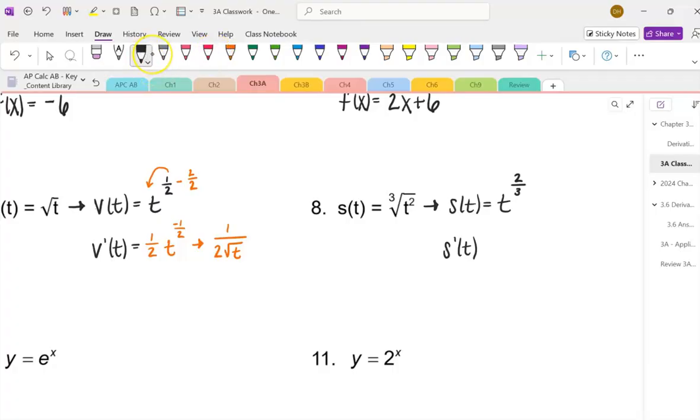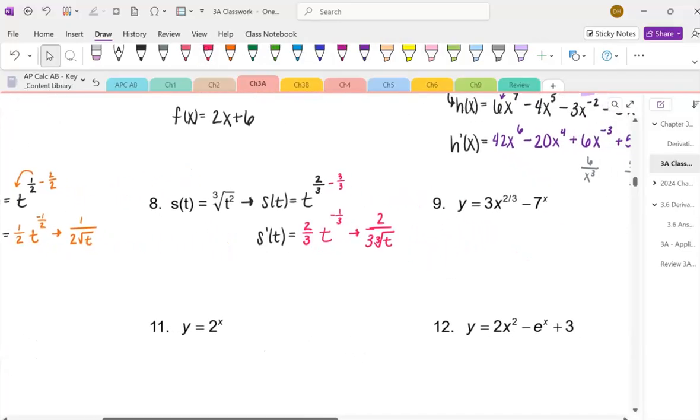We're going to multiply the 2/3 to the front. So you've got 2/3 times 1, which is 2/3. And I'm going to subtract 1. So once again, it makes no sense to put 1 because we have a fraction. So we're going to put -3 over 3 to get t to the power of -1 over 3. And then keep in mind that this is the same as 2 over 3, and then it's the cube root of t. So those are equivalent to one another.